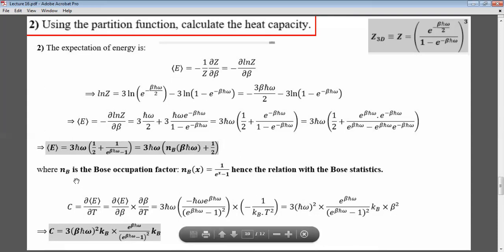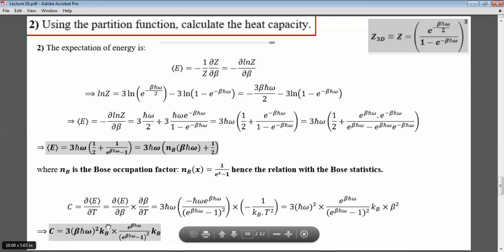And when we find this expectation value of E, we do the derivative of E by del T, and this will give me del E by del beta times del beta by del T, which will result in the final value, just do the math here. This will give C equal to 3 beta h bar omega squared kB multiplied by del beta by del T, which is e to the beta h bar omega.